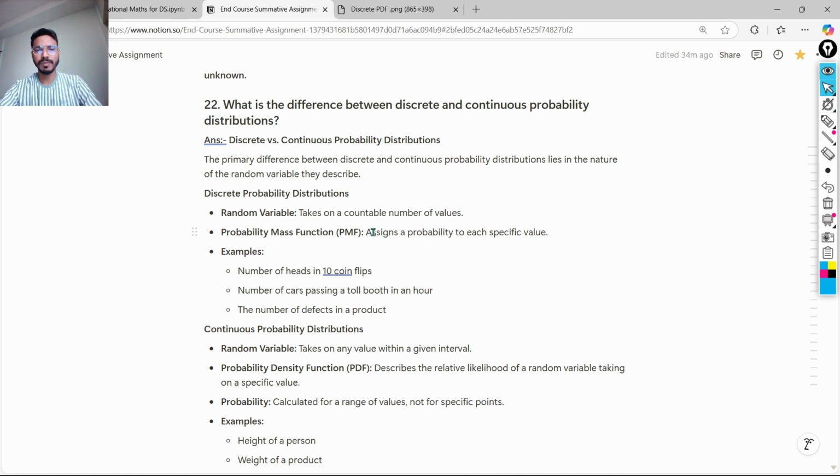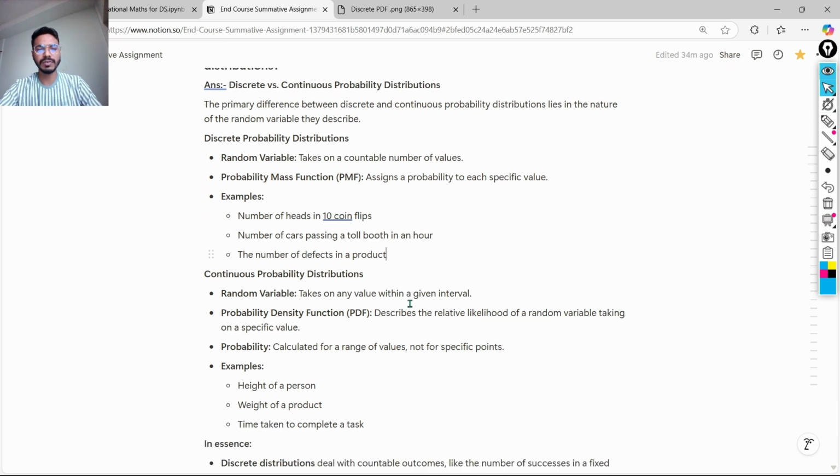To assign probabilities to a discrete probability distribution, we use the probability mass function. It is a mathematical tool or formula with which we assign a probability distribution to a discrete variable. Examples are the number of heads in 10 coin flips, the number of cars passing a toll booth, and the number of defects in a product. They are all whole numbers, integers. They cannot be infinite, cannot have decimal points, and cannot be negative integers. So this is a discrete probability distribution.